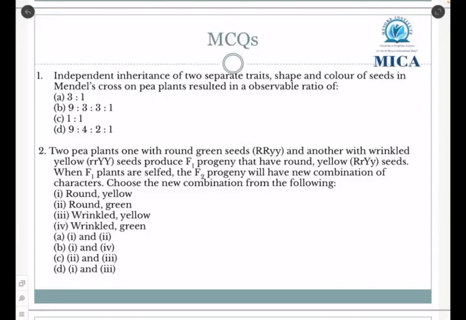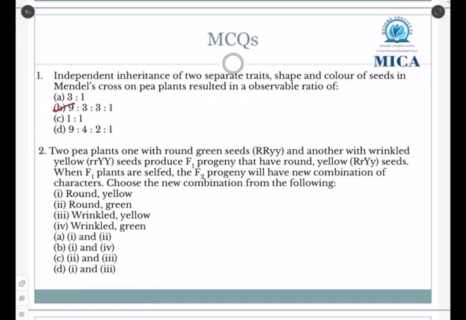1. Independent inheritance of two separate traits, shape and color of seeds in Mendel's cross on pea plants resulted in an observable ratio of A 3:1, B 9:3:3:1, C 1:1, D 9:4:2:1. So the correct answer is B, 9:3:3:1.